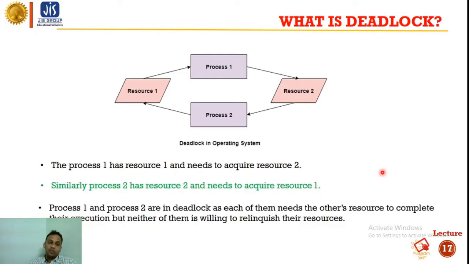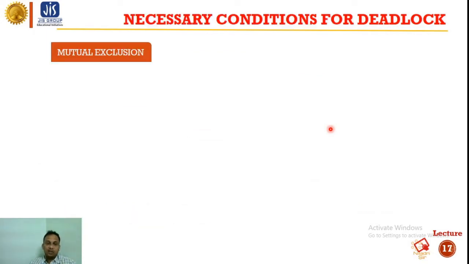So process 1 and process 2 are in a deadlock situation, as each of them needs the other's resources to complete their execution, but neither of them is willing to release their existing resources until they complete their job. So this situation is called the deadlock situation. Neither process P1 will execute, nor process P2 will execute, as both processes require some resource which is held by another process. So this is a deadlock situation.